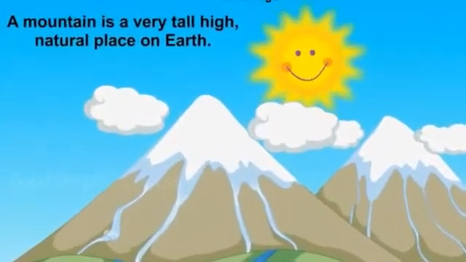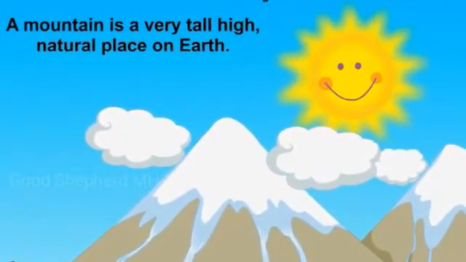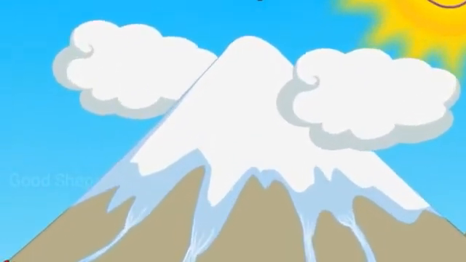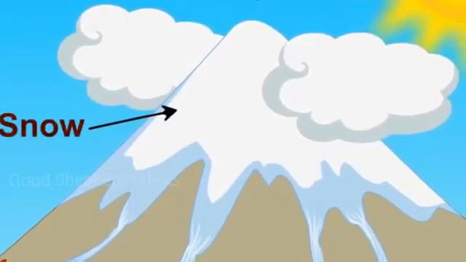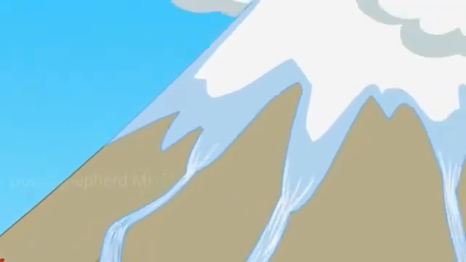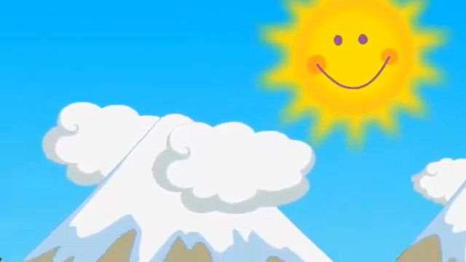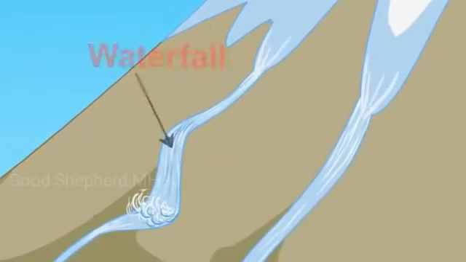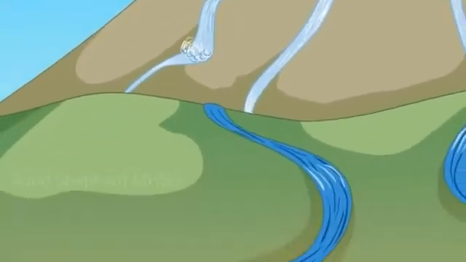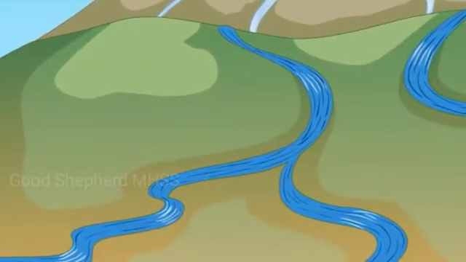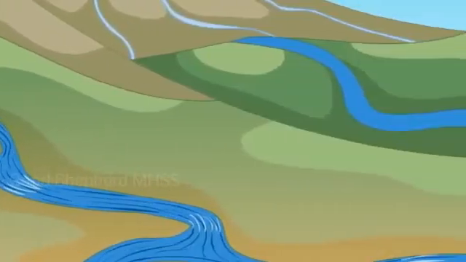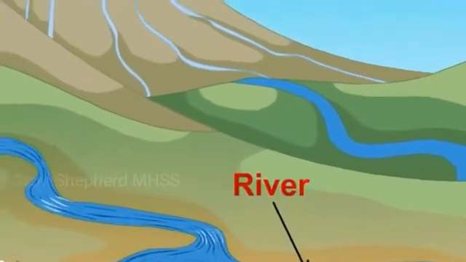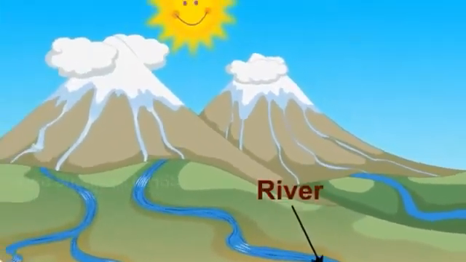Do you know where the water comes from? A mountain is a very tall, high natural place on earth. Look, there is a mountain with a lot of snow over it. This snow melts due to the heat of the sun. The water coming down the mountain, like a waterfall, moves towards the low area and reaches the plain land, and it starts flowing as a river. Most of the rivers go into the ocean.